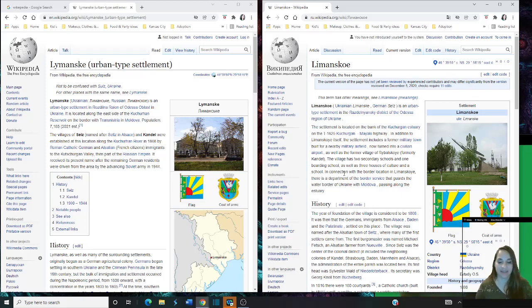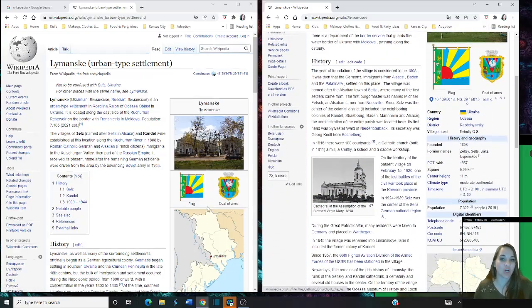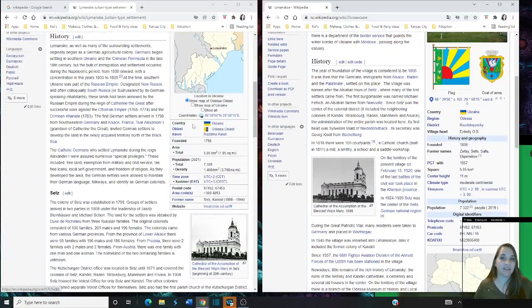I get so excited. Okay, just bear with me. I am totally a genealogy geek. Okay, everything's different. So you can look over here. The pictures are different. The statistics are different. Literally different information as opposed to over here. The Russian side had more information than the English side.